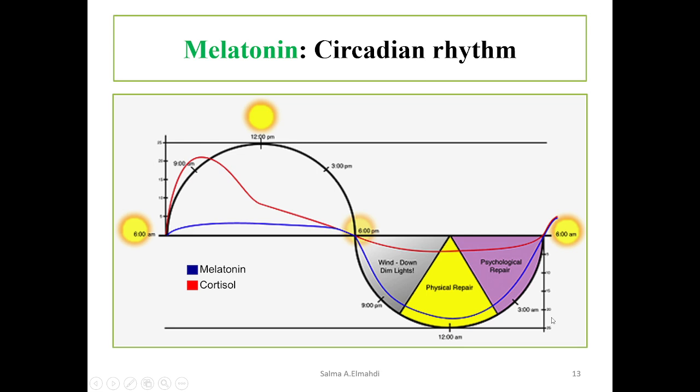And this is what we mean by a circadian rhythm between day and night. As you can see, the level of melatonin here in the blue is different between morning and night. There is dipping during the night, while cortisol, shown here in red, also shows a circadian rhythm.